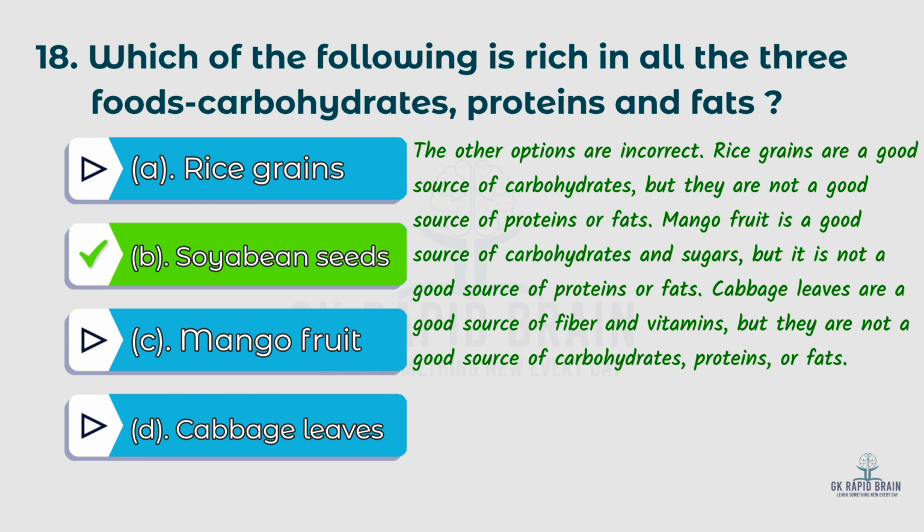The other options are incorrect. Rice grains are a good source of carbohydrates, but they are not a good source of proteins or fats. Mango fruit is a good source of carbohydrate and sugar, but it is not a good source of proteins or fats. Cabbage leaves are a good source of fiber and vitamins, but they are not a good source of carbohydrates, proteins or fats.